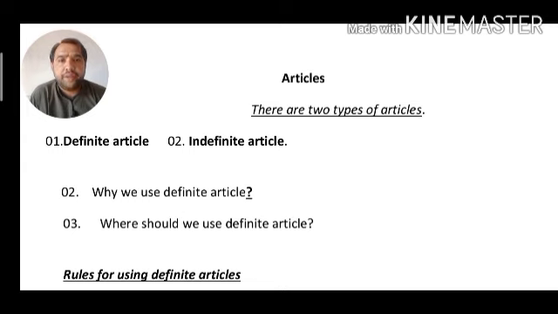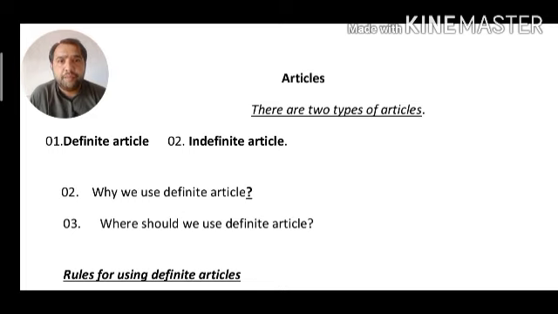Now how can we differentiate between these two terms, definite article and indefinite article? So today let's start with the first essential term, definite article. There are two questions related to this topic: why we use the definite article and where should we use it. Guys, when we are going to specify, particularize or specialize different objects, we need to use the definite article.